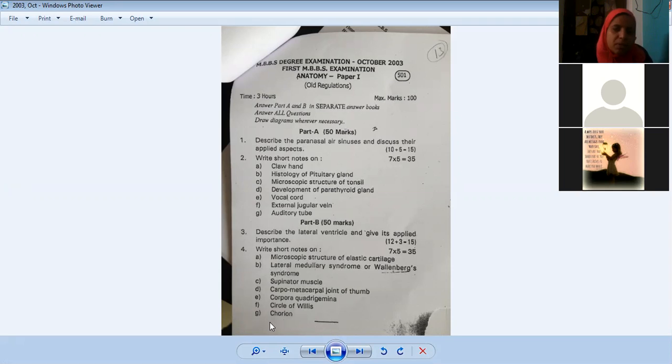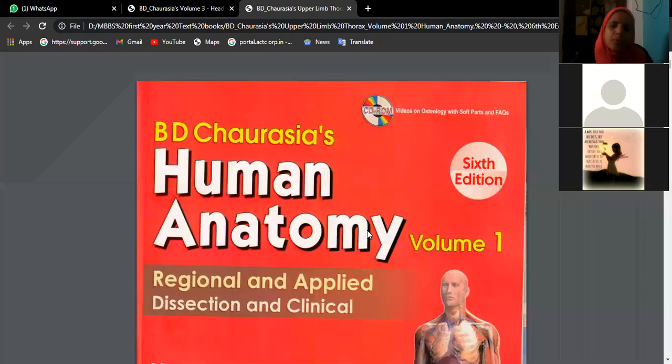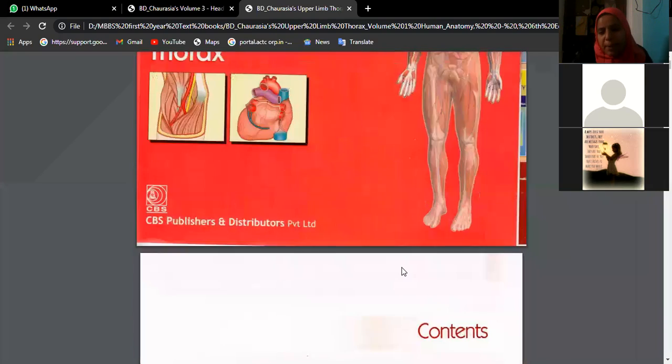For the rest of the questions, first we will try to cover the upper limb: claw hand. What is claw hand? Do you remember? Ulnar nerve damage. Very good. We have partial claw hand and complete claw hand.